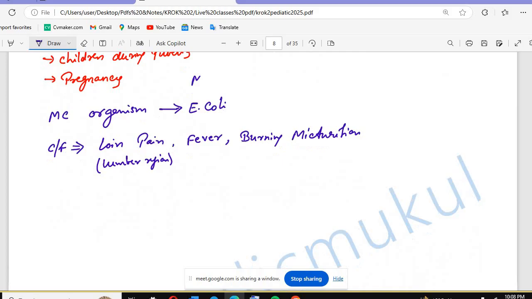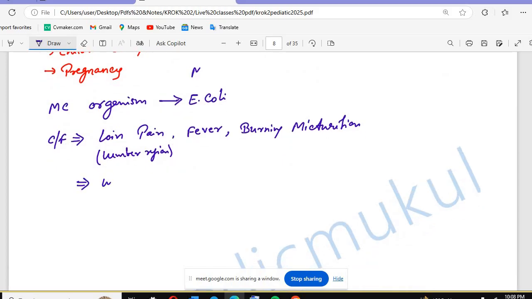Along with that, you will see a very important feature in the urine. On microscopy, you will see the WBC cast in the urine. When you do the urine culture, you will see the WBC cast in the urine. And along with that, you can also see the TLC level will be increased. Why the TLC level? Because of the infection. You will see mostly neutrophils because of the infection. Okay. For confirmation, the investigation you will do.